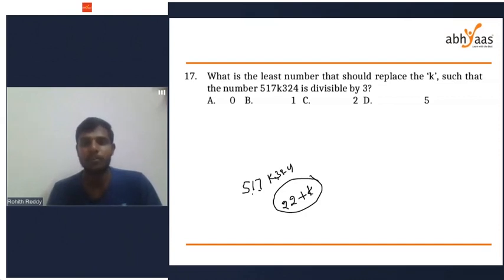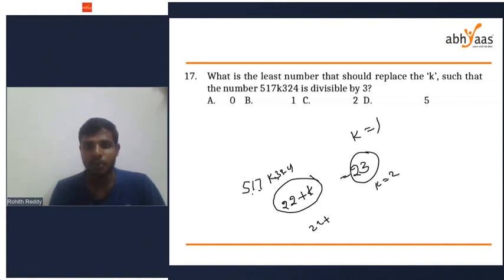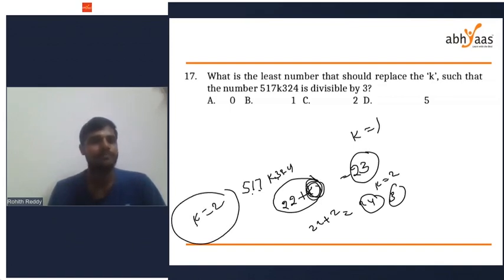If you take k equal to 1, 22 plus 1 is 23. 23 is not divisible by 3. If you take k equal to 2, 22 plus 2 is 24, which is divisible by 3. So the least value of k is 2. What if they ask what is the maximum value possible for k so that it is divisible by 3?